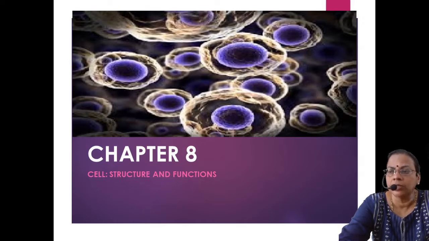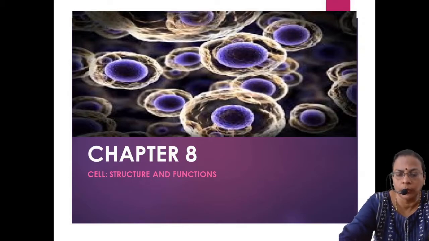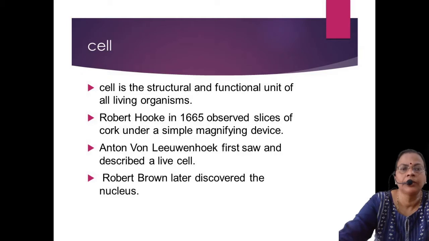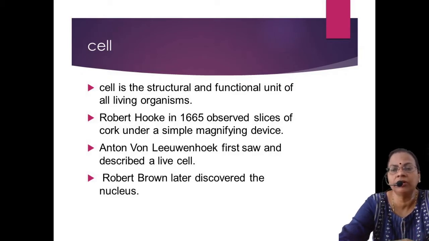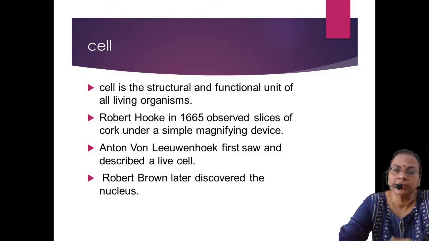Then the first cell was identified by the scientist Robert Hooke. We'll move on to the slide. Robert Hooke in 1665 observed the plant material called cork, the outer region of the plant, mainly woody trees. He took a slice of cork and observed it under a magnifying device. He could find many box-like compartments, box-like cells, and he named it cell.